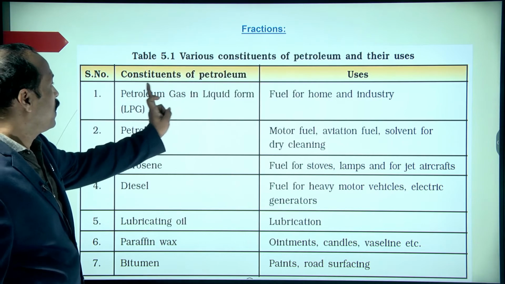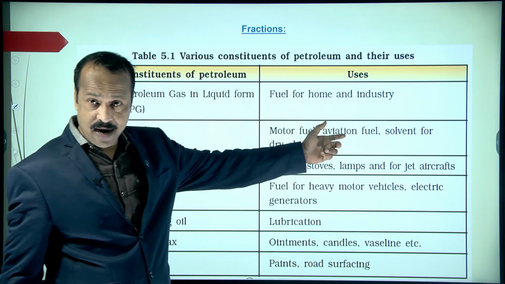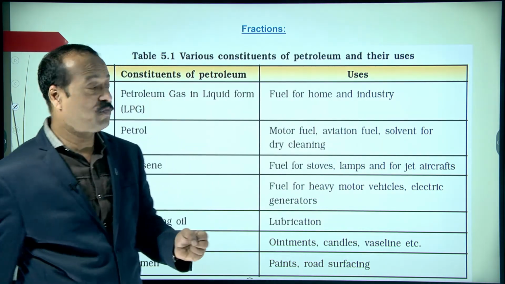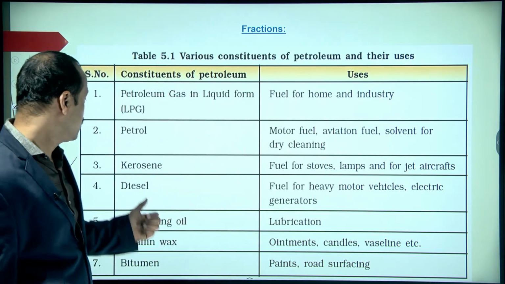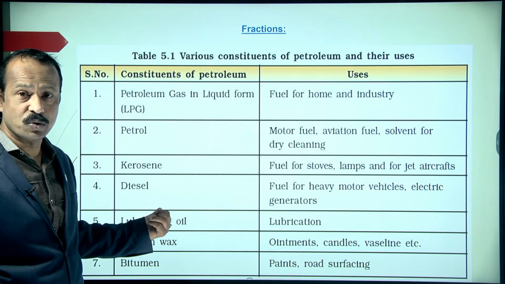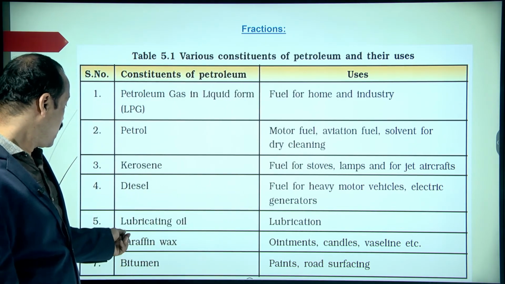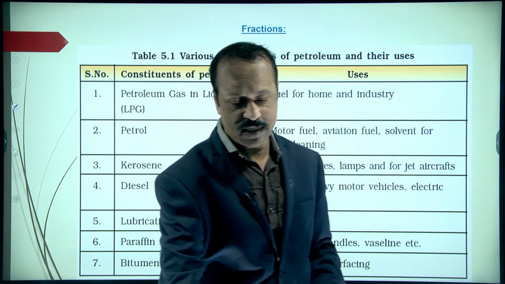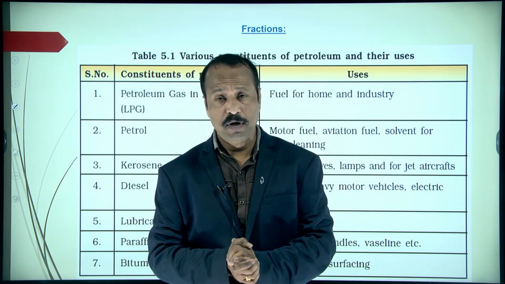See students, LPG, liquefied petroleum gas, is used as a fuel at home. In our home, your mom cooks the food using LPG gas. Petrol, you know, we use to ride bikes and vehicles. Kerosene is used as a fuel in stoves, lamps, etc. Diesel is used to run heavy vehicles and also factories. Lubricating oil, paraffin wax, and bitumen are also used. So this is the process of getting petroleum products.